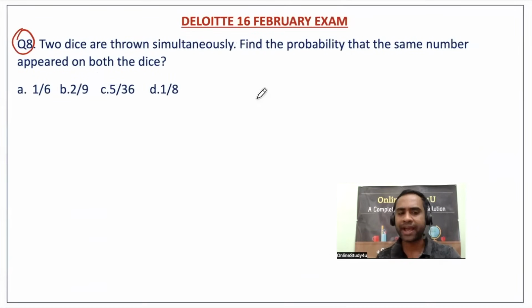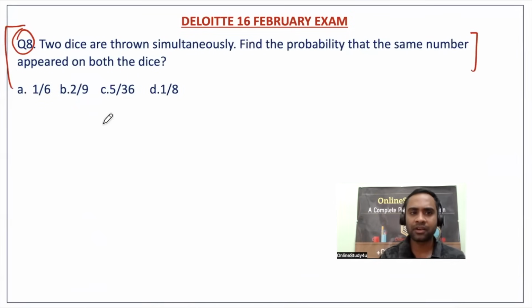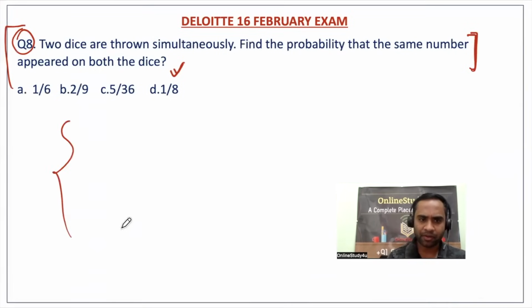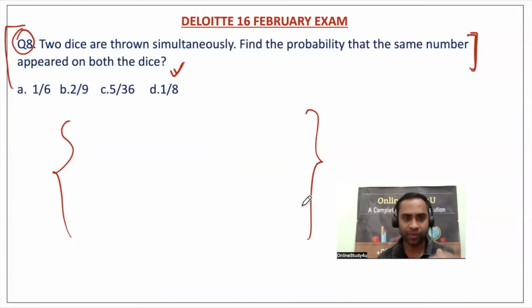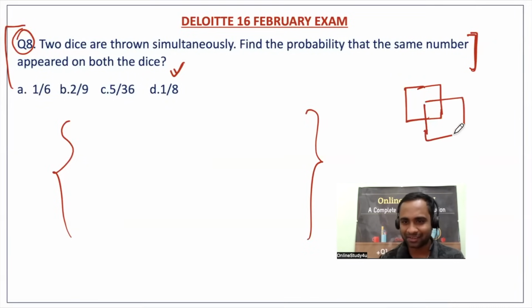Now, two dice are thrown simultaneously. Find the probability that the same number appeared on both the dice. No problem. So friends, always remember when you throw a dice, right? When you throw two dice... if you might have seen the dice, see, for everything I need to teach you the basics. That's the reason the time takes more, right?